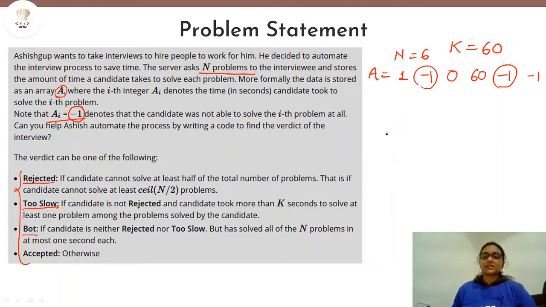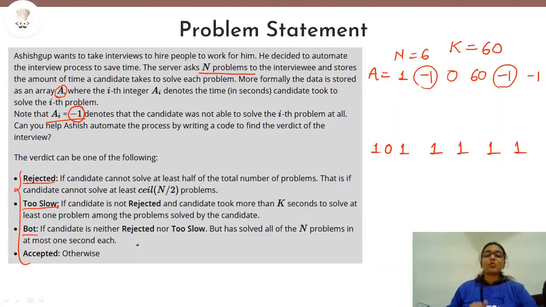It means that the time for each problem that the candidate takes should be 1 second each. So if there are 6 problems, then the candidate takes 1 second each for all the n problems, or maybe 0 also the person can take. So 0 is also applicable because it is written at most 1 second each, meaning the upper limit is 1, but it can be less than 1 also.